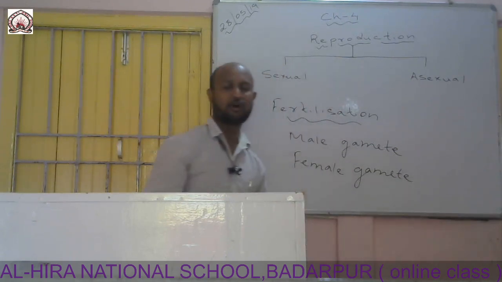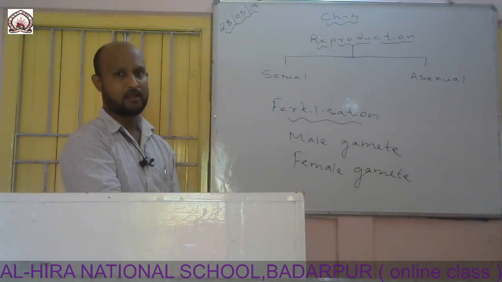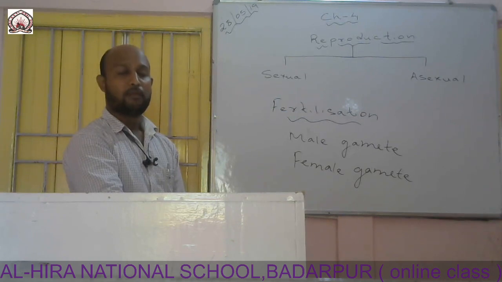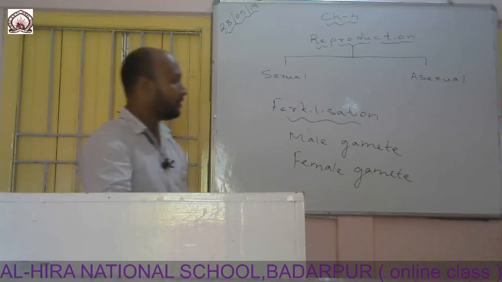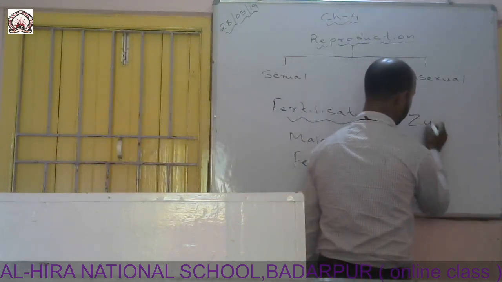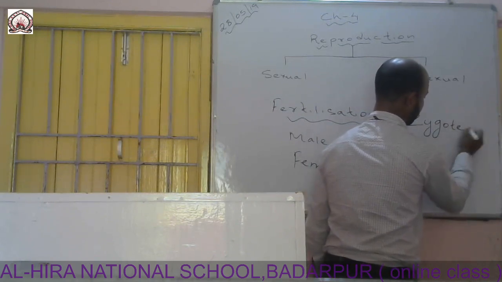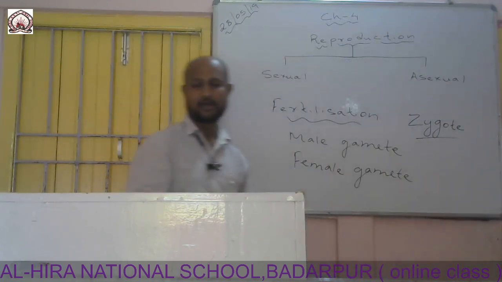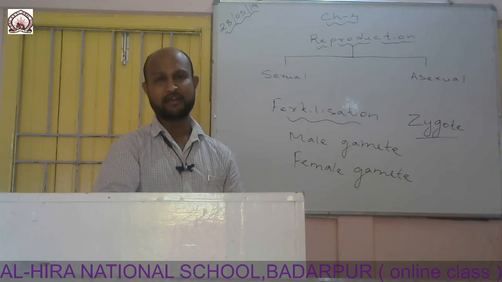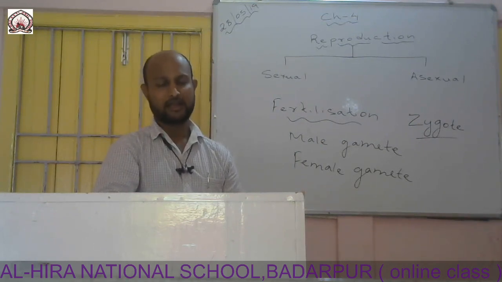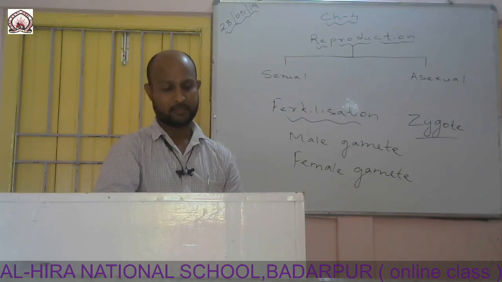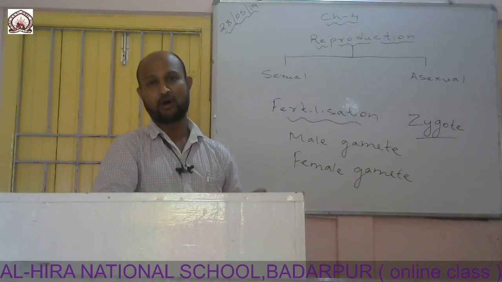So after the fusion of the male and the female cell, a single cell called zygote is formed. And the zygote then repeatedly divides and redivides and takes the shape of an individual, and it gets born as a small baby.